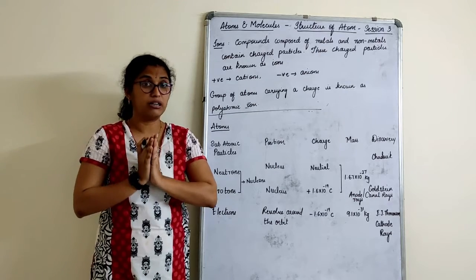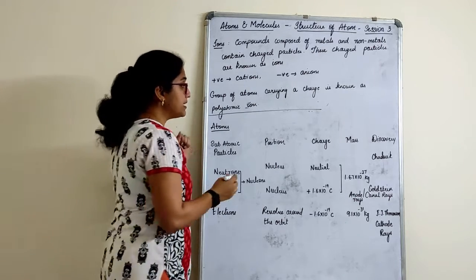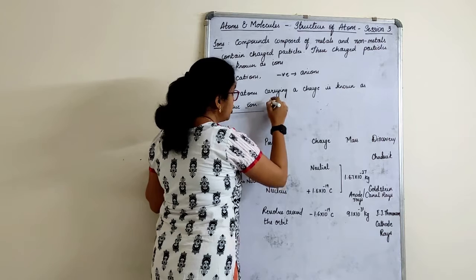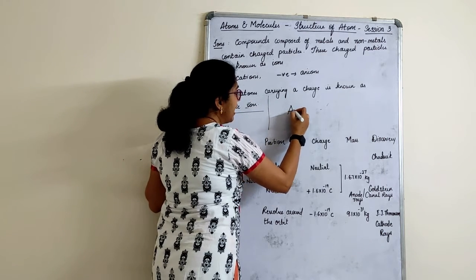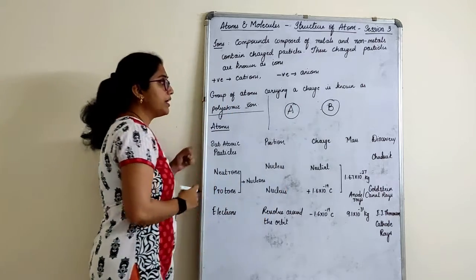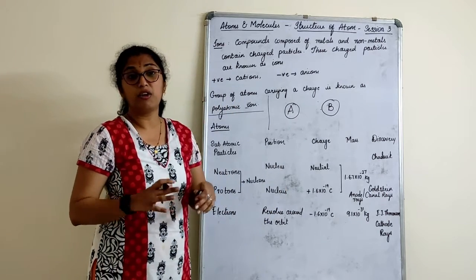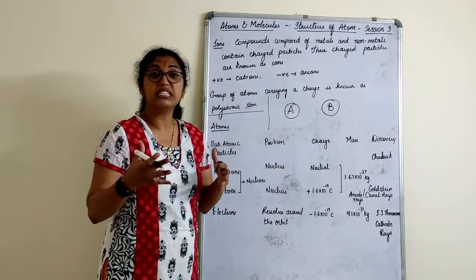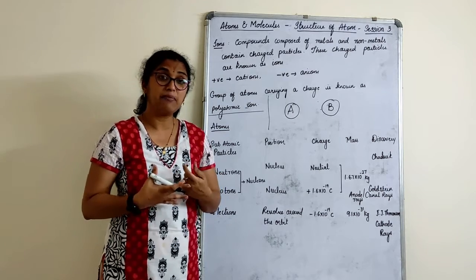For that we call it ions. Now basically assume that I do not tell which element. Generally we have an element A and an element B. These elements are not stable enough.